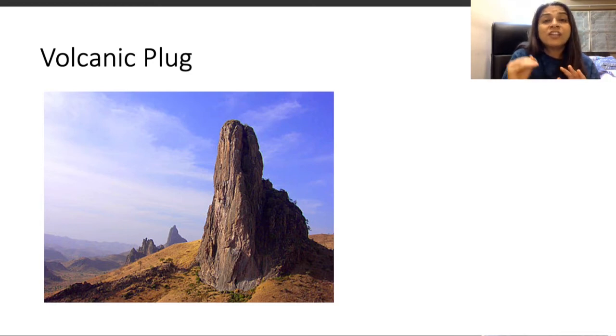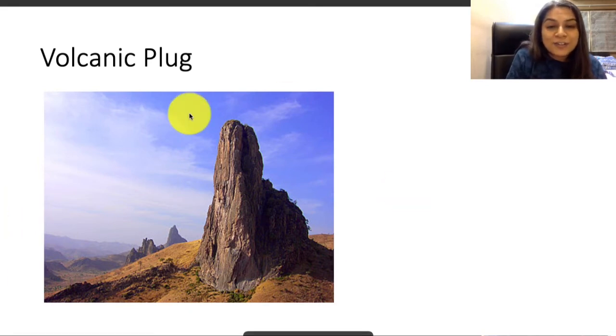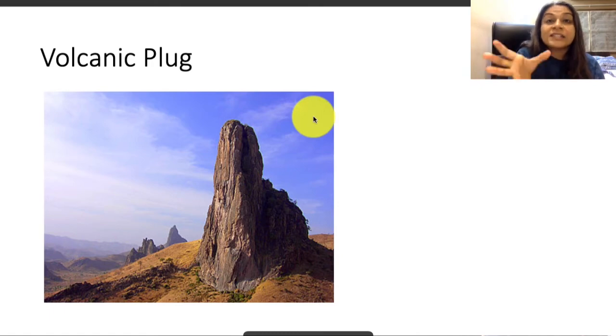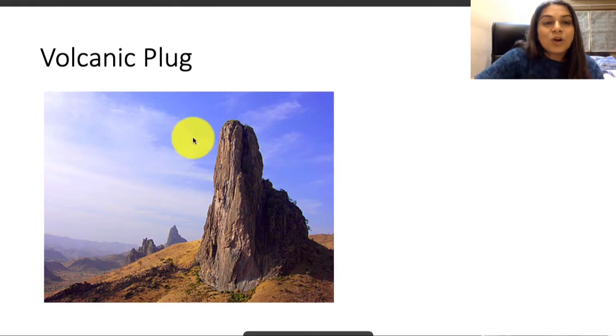Before it reached the surface, it filled up inside the mouth itself, but it never left, and it stayed inside and eventually cooled down right there. Years later, after the entire mountain peak or landform is eroded, this is the only structure left, which was basically the lava inside the mouth that never left. So this is called a volcanic plug.